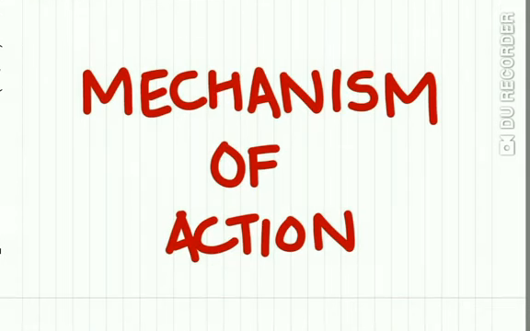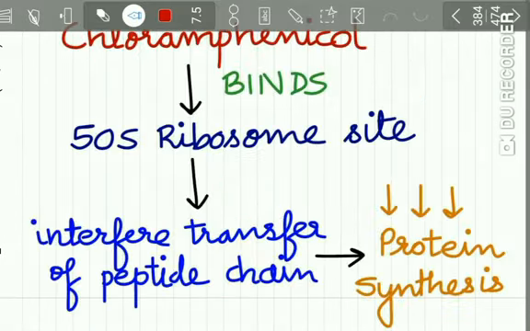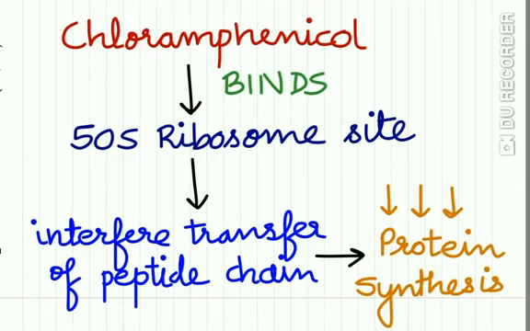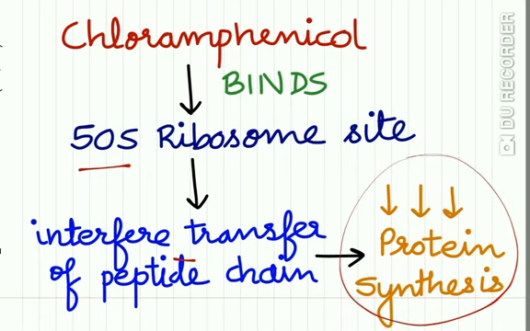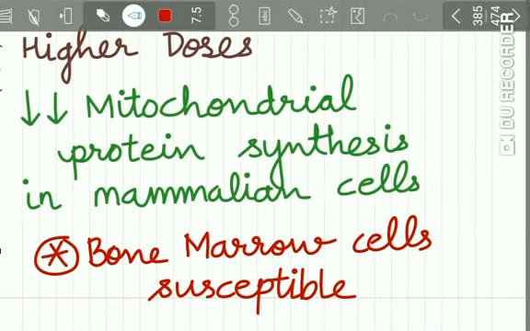Now let us study the mechanism of action of chloramphenicol. Chloramphenicol binds to the 50S ribosome site of the bacterial cell and interferes with the transfer of the elongating peptide chain to the newly attached amino acid tRNA complex, and thus it reduces the protein synthesis. So the primary action of chloramphenicol is it reduces the protein synthesis in the bacterial cell.